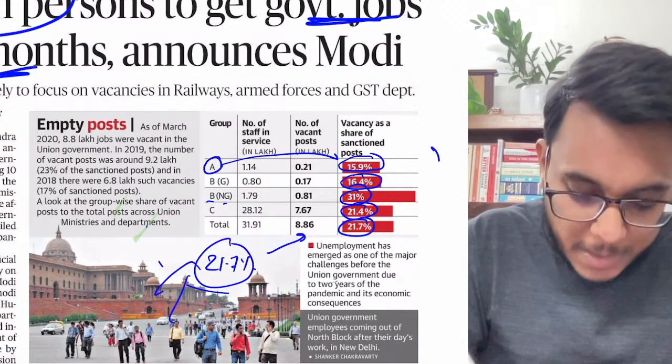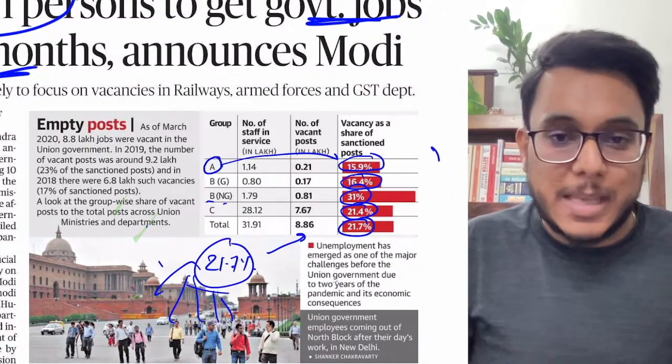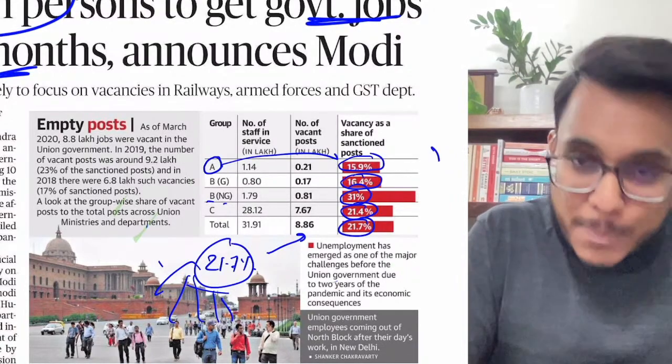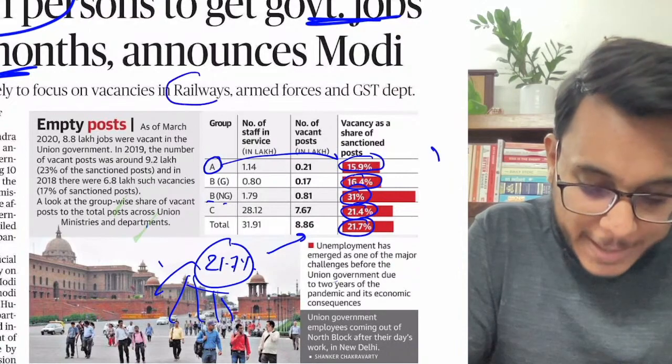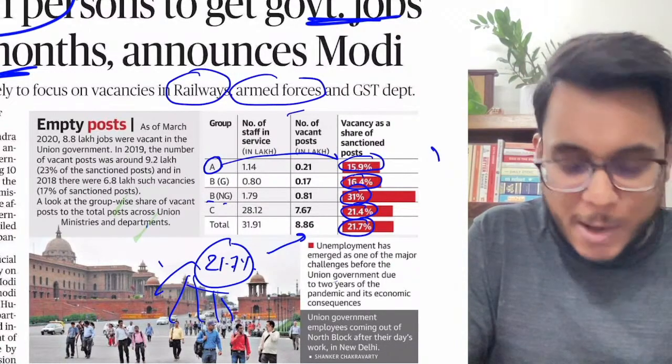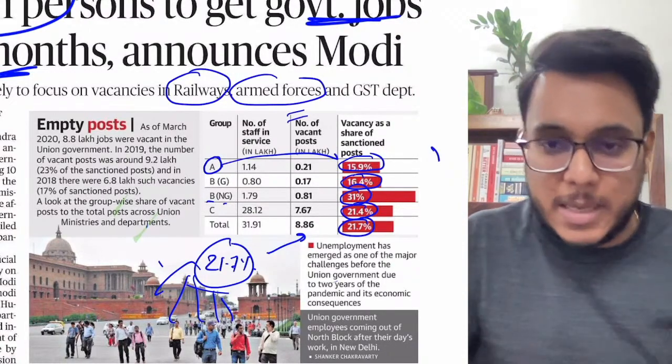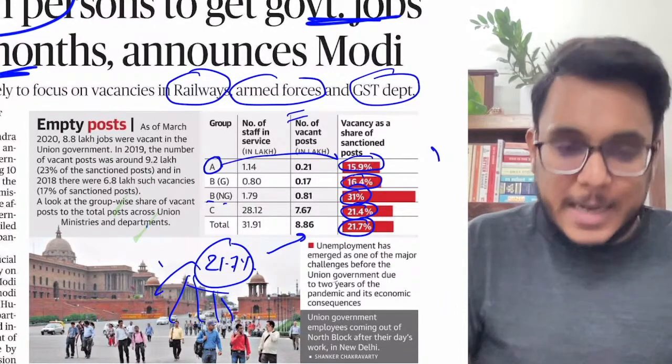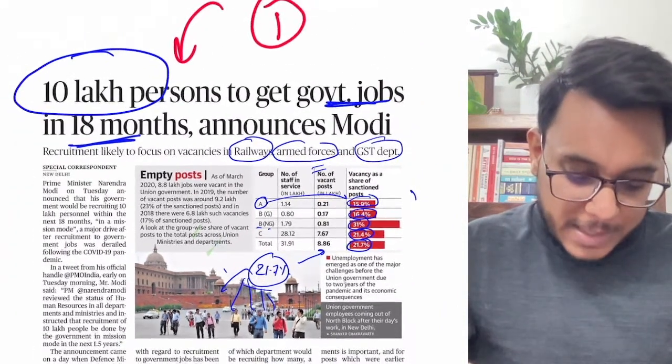They are to be filled and people are to be given the employment. This is the plan. Now mainly the people will be appointed into the railways, into the armed forces. I already told you, for the armed forces Agnipath scheme is there, and in the GST department. Is it clear? So this is something that has come.